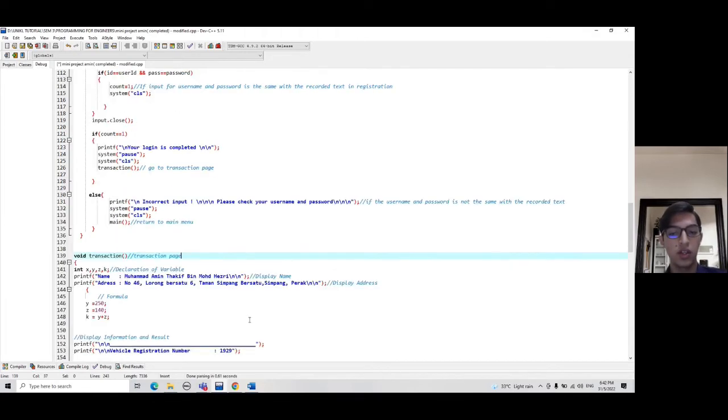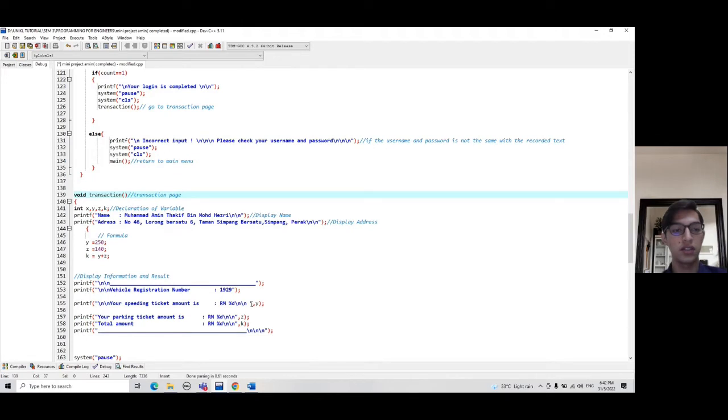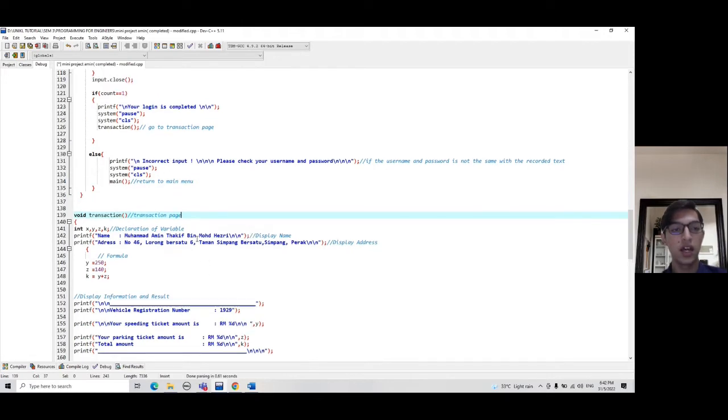So the next one, we go to the void transaction, which is the transaction page. The transaction page can only be accessed if you log in. So if you don't log in, you cannot access the transaction page. For the declaration of variables, I use x, y, z, k.